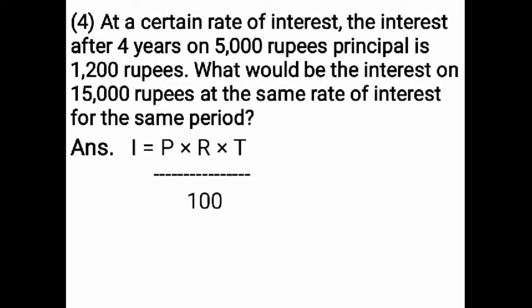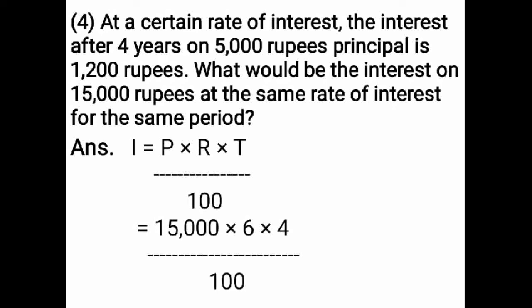Now you have to substitute the value of principal multiplied by rate of interest multiplied by time. When you are substituting the value of principal, the second value of principal that is given, that value you have to substitute. That is equal to 15,000 multiplied by 6 multiplied by 4 upon 100. I have substituted the value of principal, that is second principal. Rate of interest is 6 PCPA and time was 4 years. Cancel the zeros on numerator and denominator now.